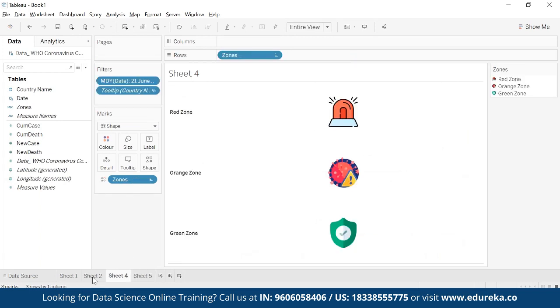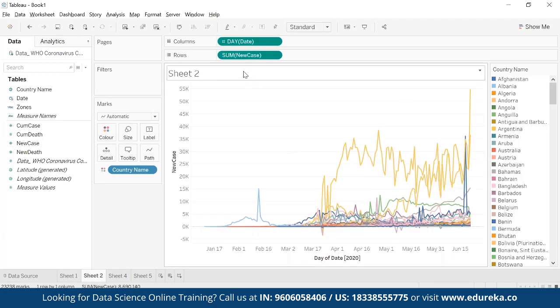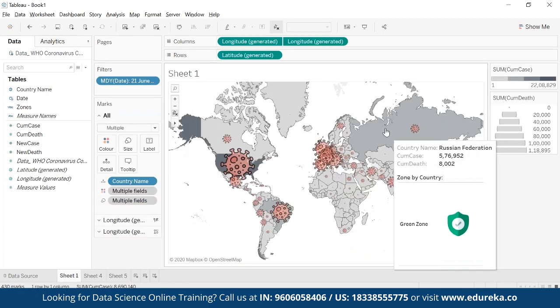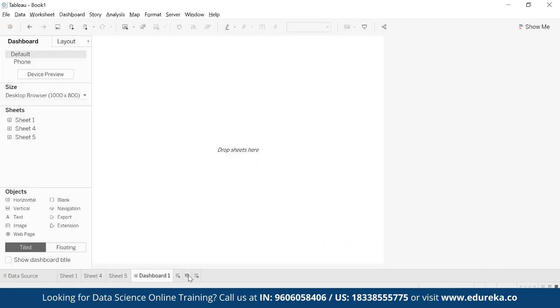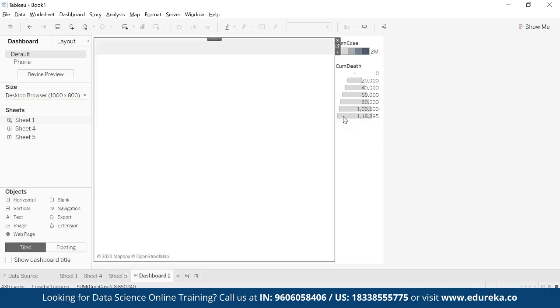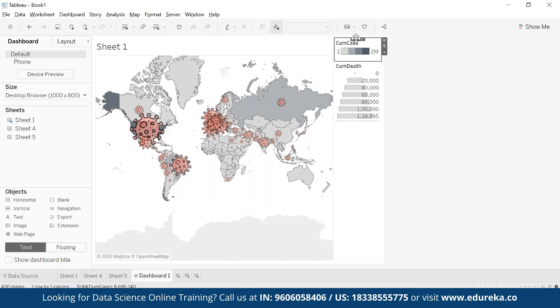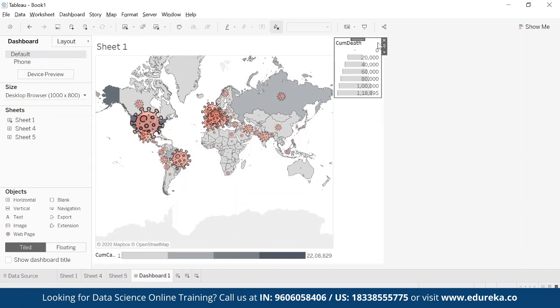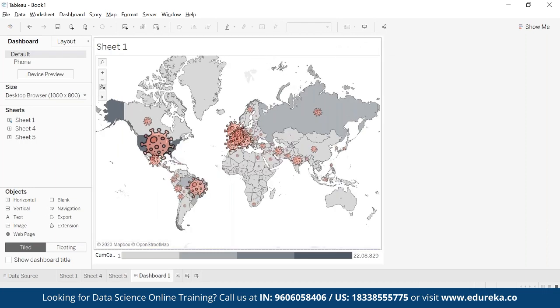This chart is created, and since I already created the new cases, I don't want this chart, so I can very well remove it. And I have this main chart, which is a map type of chart. Now click on this dashboard button, which helps me create dashboards. I click on this, and then I have the map, which is the main chart, and I can just move its legends out here. I don't want this one, I can remove this, no problem.